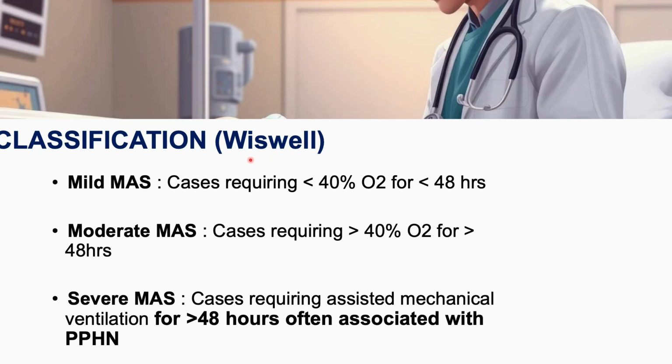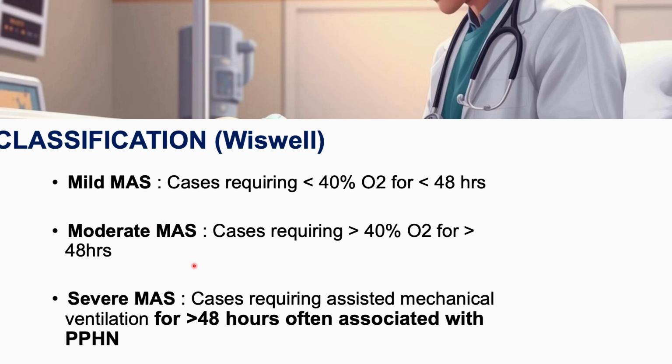Now see the Wiswell classification of meconium aspiration syndrome. This shows the severity of the disease. It is mild meconium aspiration syndrome when cases require less than 40% oxygen for less than 48 hours.